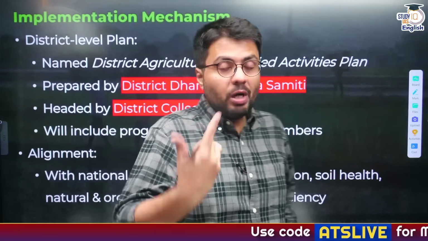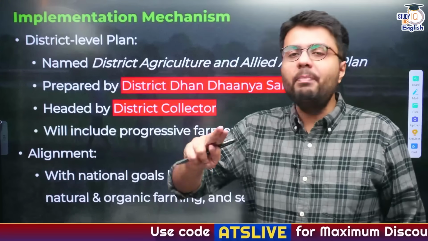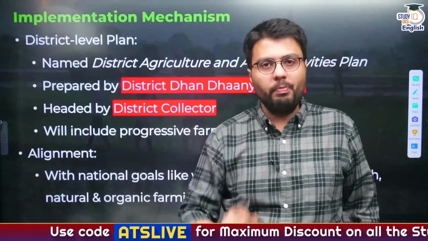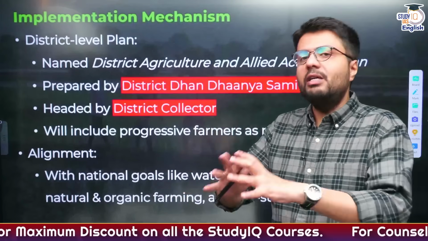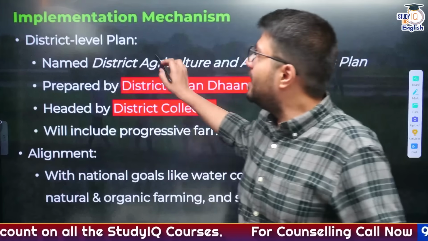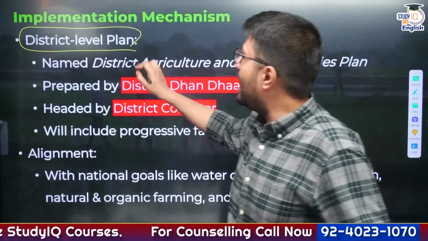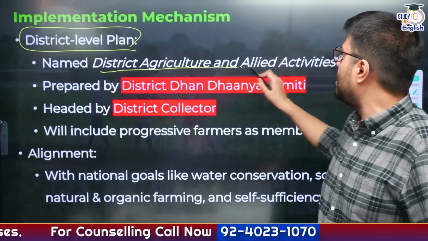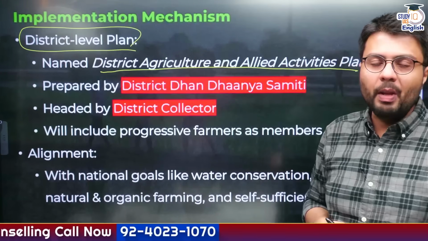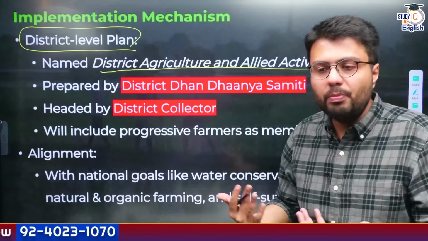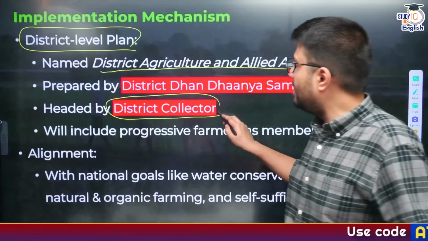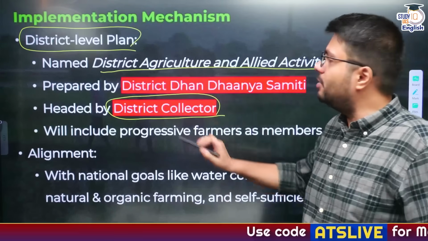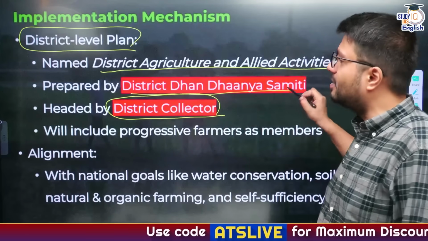Now, not just the schemes are important, but how it will be implemented on the ground, that also becomes important. So let us understand this. Now here, the districts that will be identified under the scheme, they will start their district level plan, and this will be called as a district agriculture and allied activities plan. Now the person who would be responsible to overlook the plan formation would be the district collector, and it will be prepared by a separate institution known as District Dhan-Dhaanya Samiti.